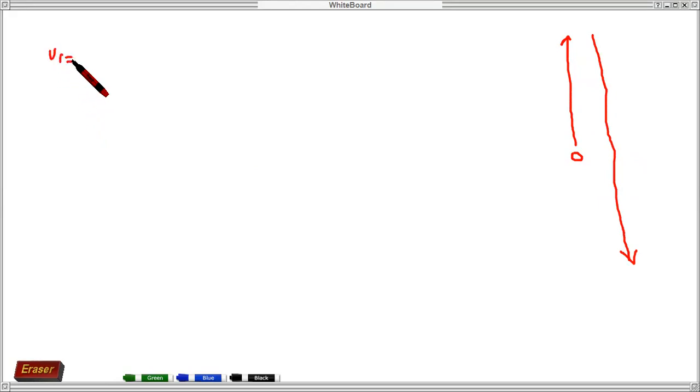Initial velocity was given as 20 meters per second. I don't want to write the units because it's very difficult for me to write. So Vi is equal to 20. What was given next? The height of the building was 50 meters.